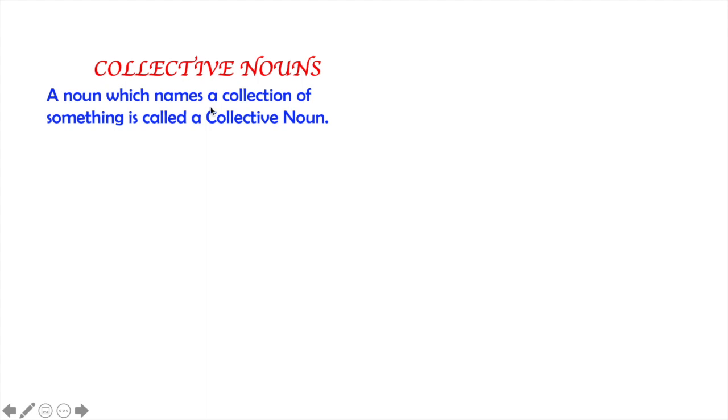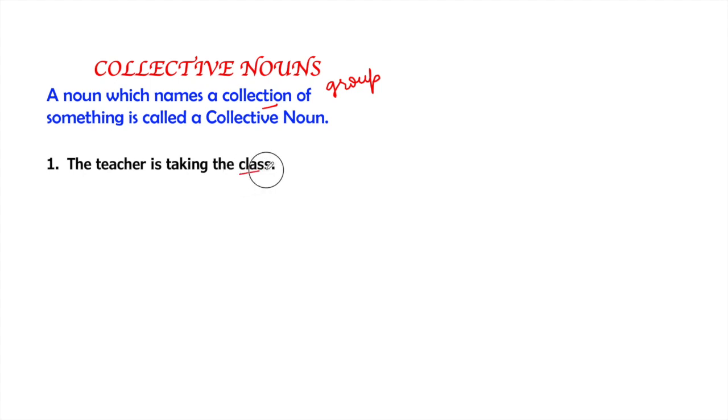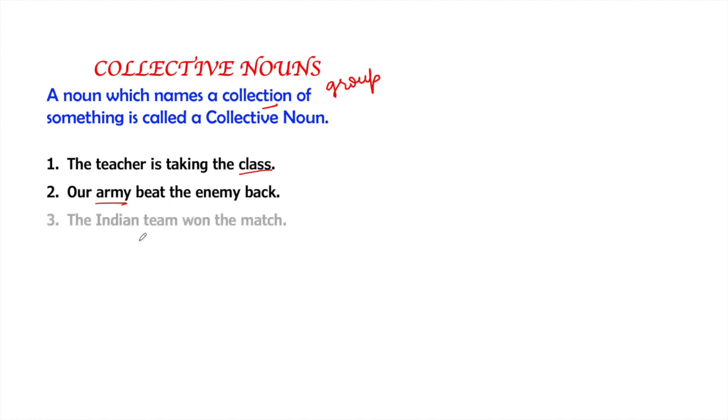It is the third type of concrete nouns. A noun which names a collection of something is called a collective noun. Collection means group of something. The teacher is taking the class. So class is a group of students, so it's a collective noun. Our army beat the enemy back. Army is a group of soldiers, so it will be a collective noun. The Indian team won the match. So team is a group of players. So it will be a collective noun. It's a collection or group of something.